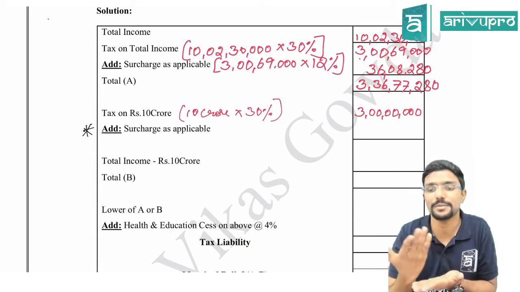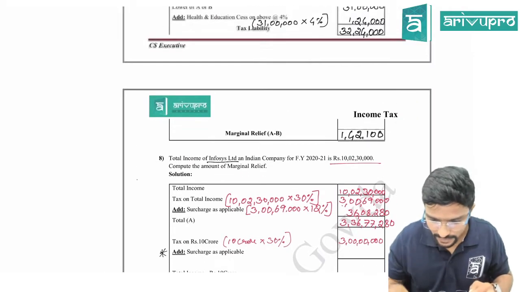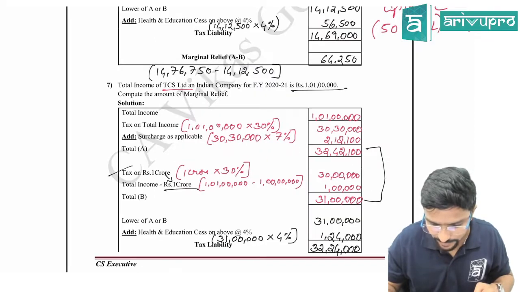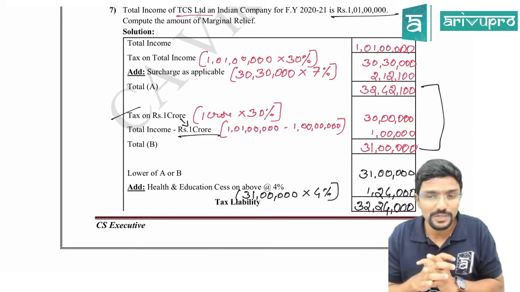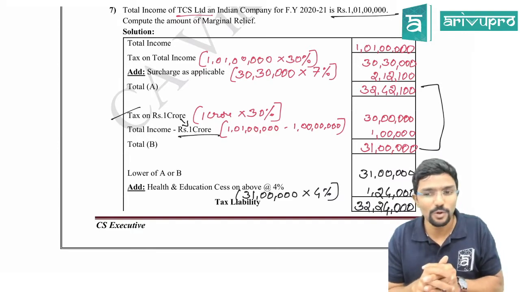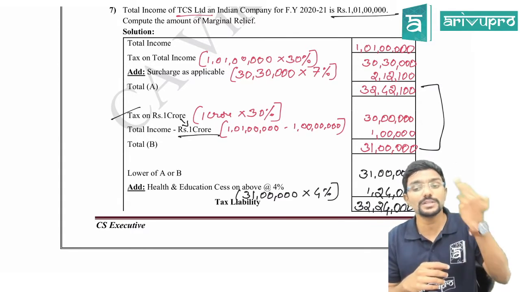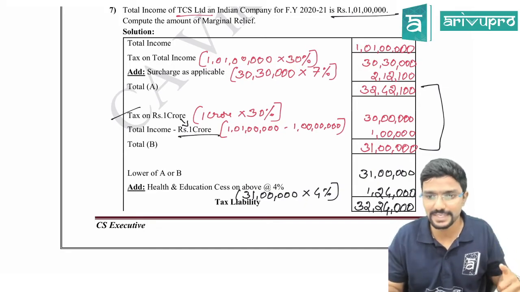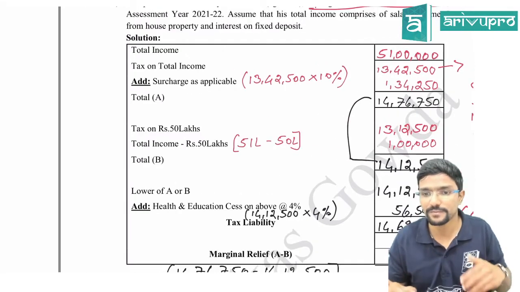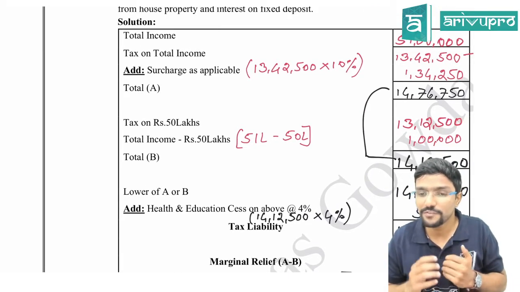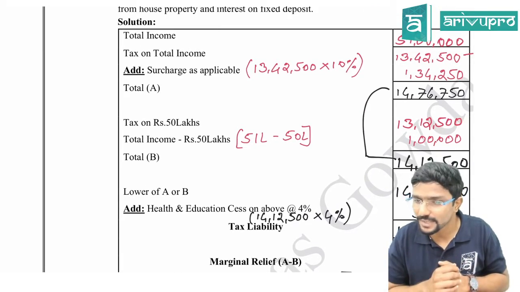How much? 7%. Whereas in question number 7, we calculated tax on 1 crore. If your income is 1 crore, is surcharge applicable? No. Surcharge is applicable only when it is more than 1 crore. That is why we didn't take surcharge here. In question number 6, we computed tax on 50 lakhs, and if your income is exactly 50 lakh, surcharge is not applicable.